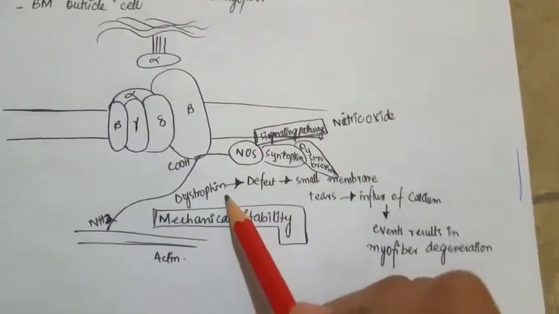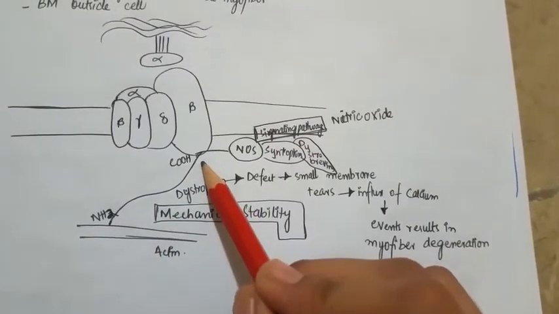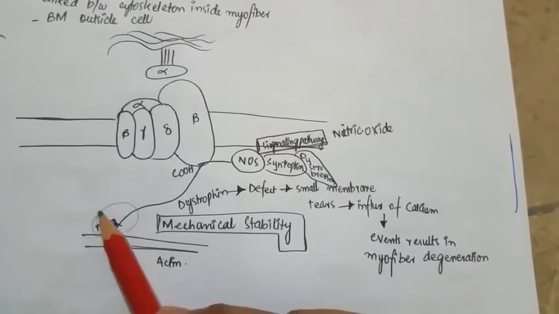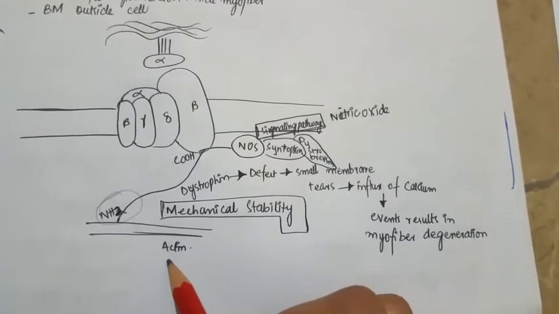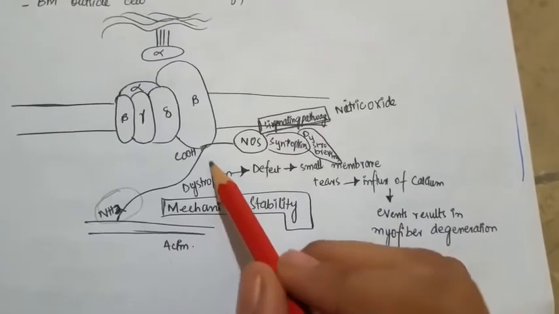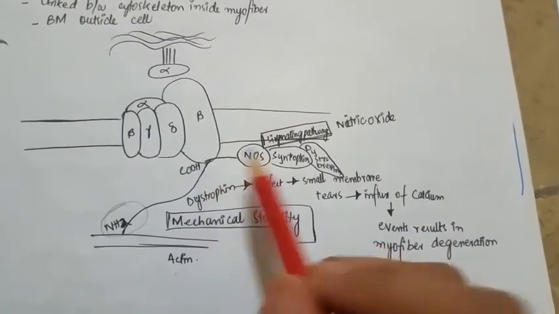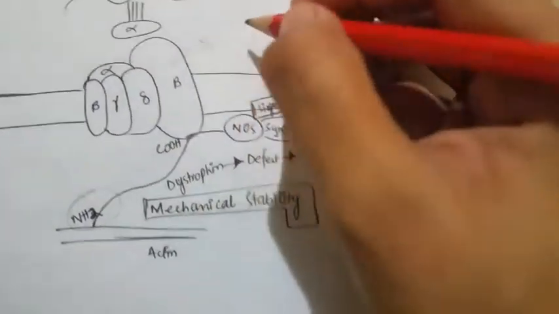The dystrophin molecule has two termini, the amino terminus and the carboxy terminus. The amino terminus is going to bind with the actin, which is present in the cytoplasm of the cell, and the carboxy terminus is going to bind with this beta dystroglycan.